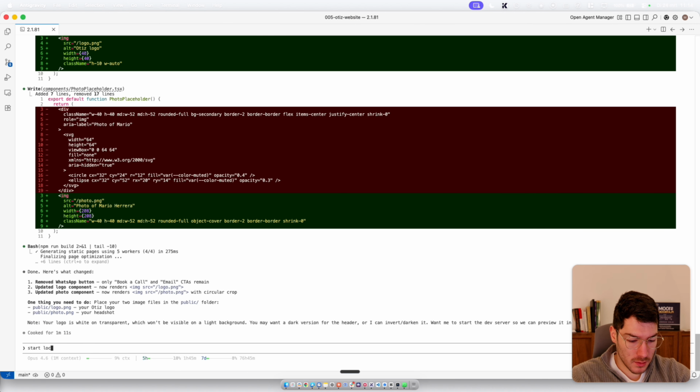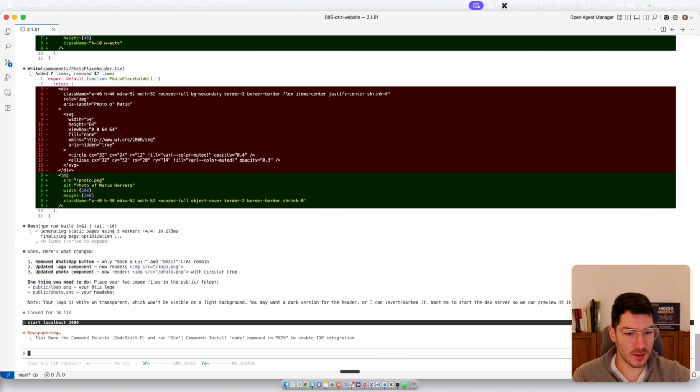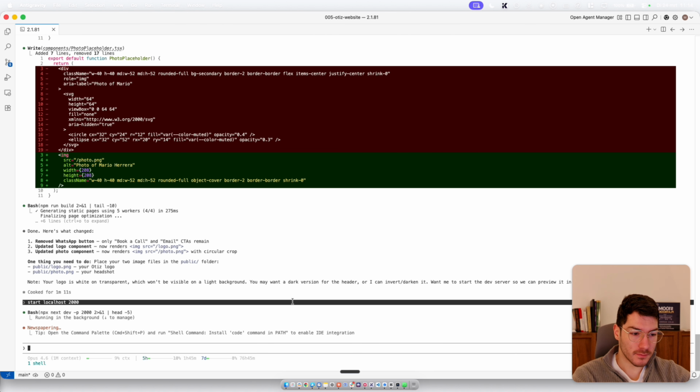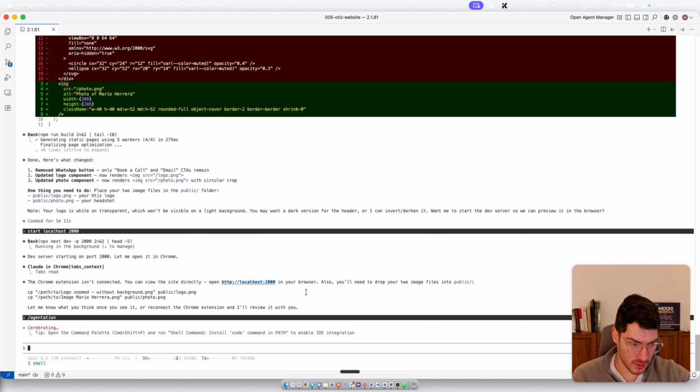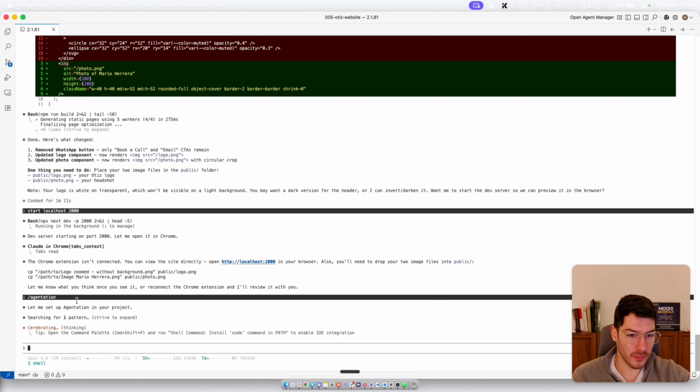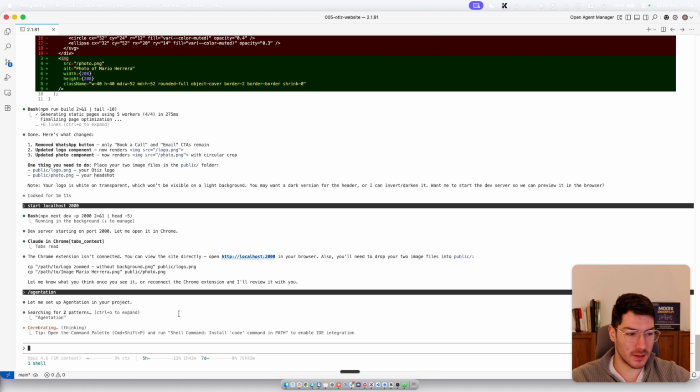All right, start localhost. In this case, 2000, since I'm having some other projects and work trees already running. All right, so it is ready to view. But before I do that, let me start my new authentication to give some more specific feedback on the front end before we take a look at it together.